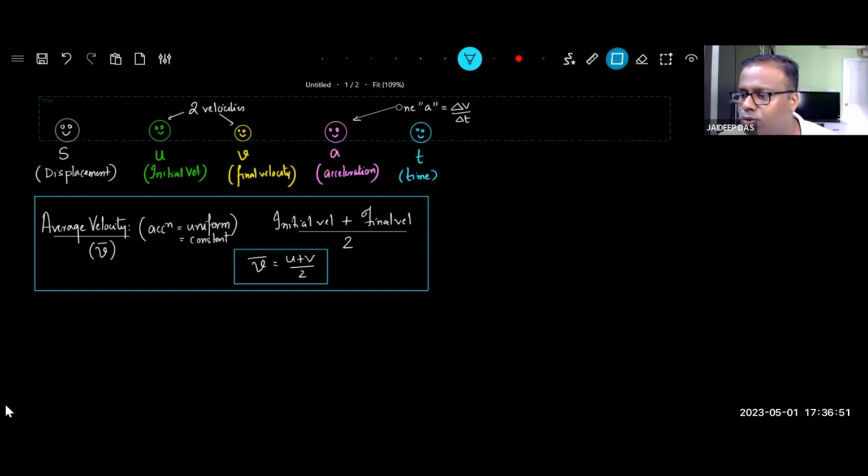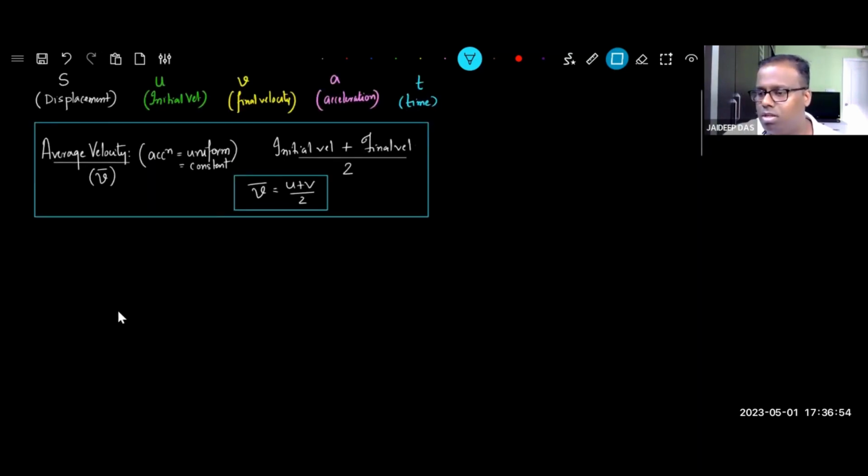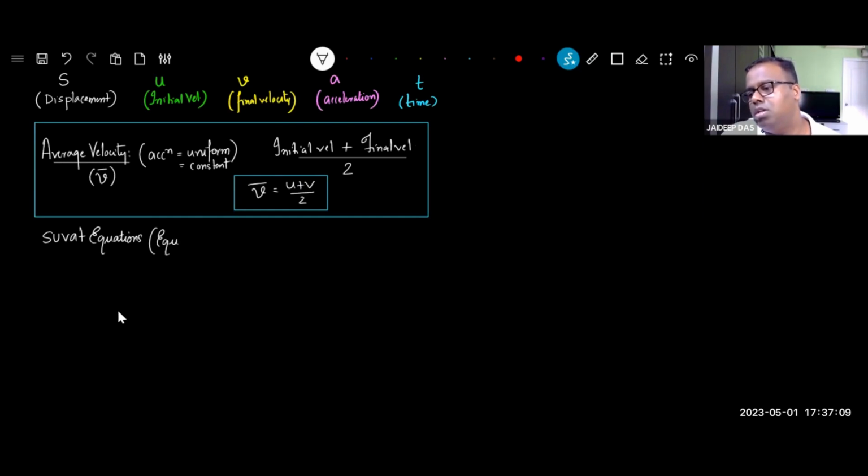Ready? So what we are going to do today now is we're going to deduce all our Suvat equations. These equations are known as, in CBSE, equations of uniformly accelerated motion in a straight line.